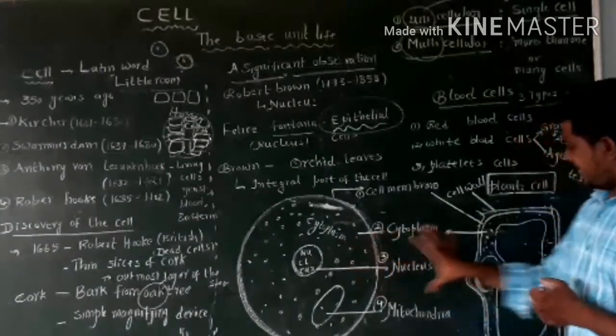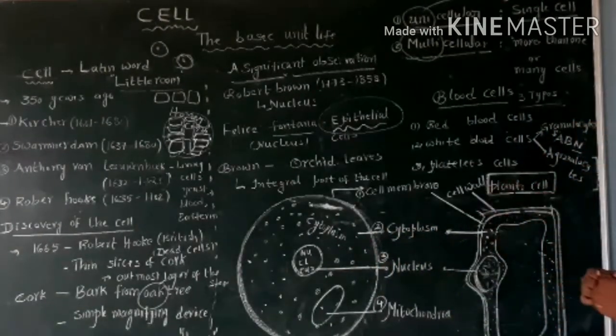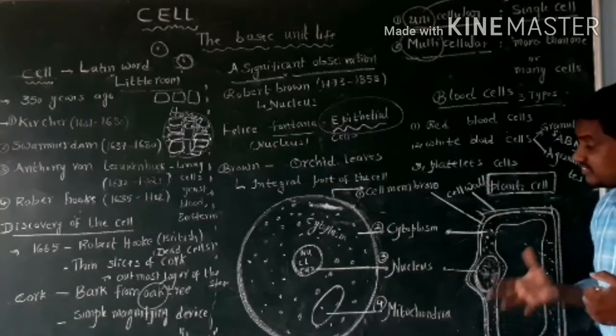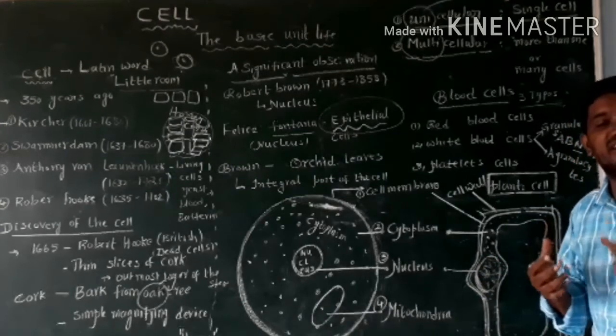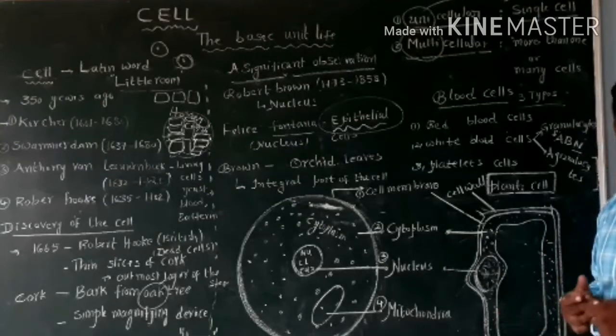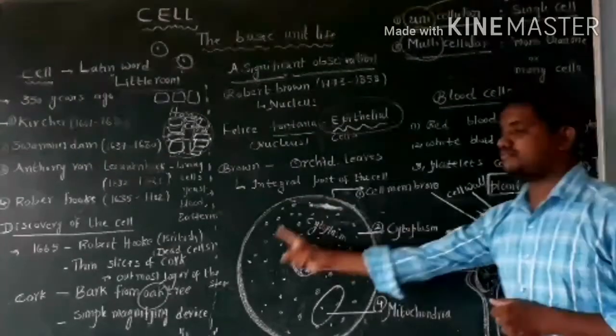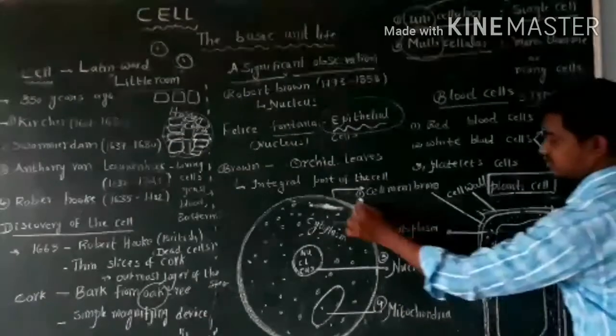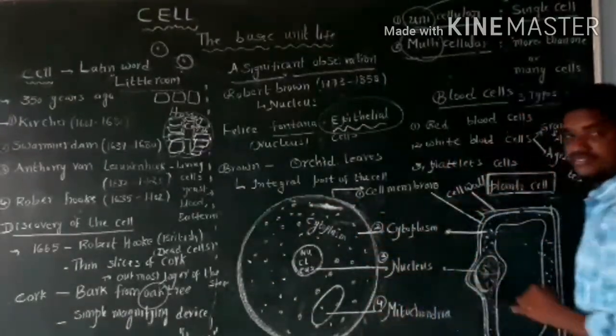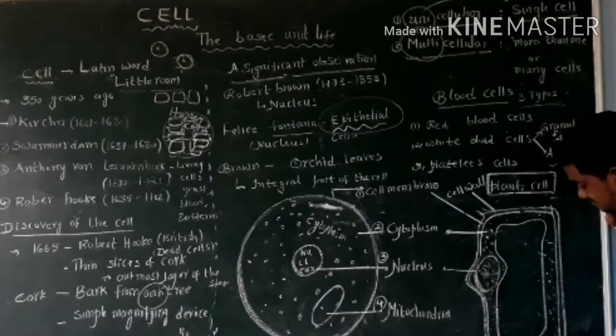See, what is the main difference between these two cells? If you observe the shape of these two cells, we can identify the differences easily. See, it is a round shape. It is a nearly rectangular shape. See, round shape. It is in rectangular shape.